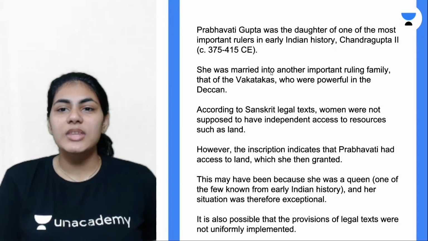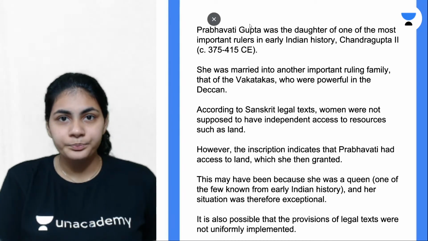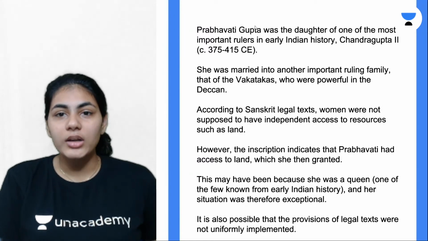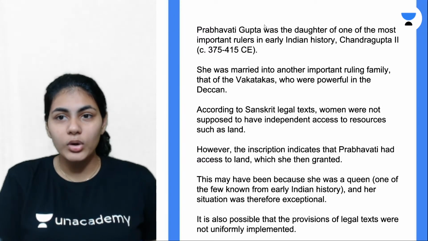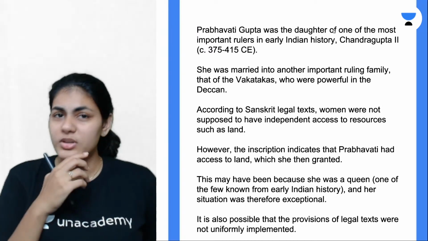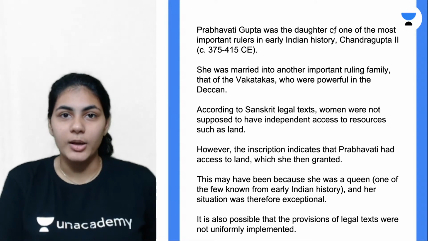Right? So this land grant was basically made by Prabhavati Gupta. Again, who is Prabhavati Gupta? She is the daughter of the Gupta ruler Chandragupta II. Chandragupta II is again very famous. He is actually the son of Samudragupta.